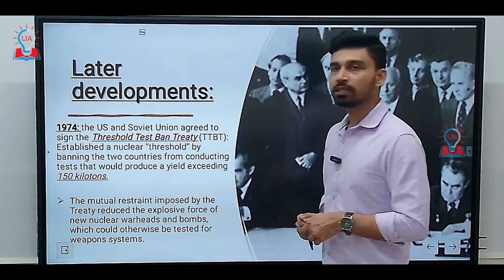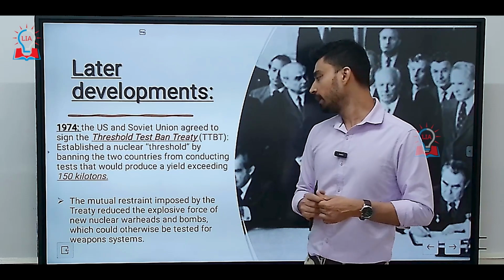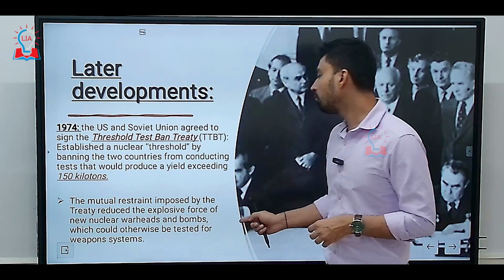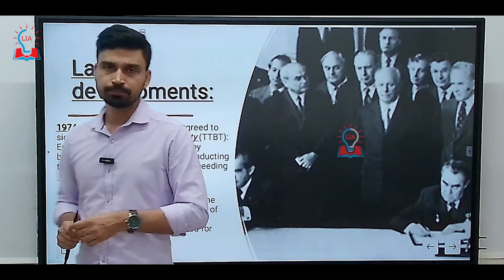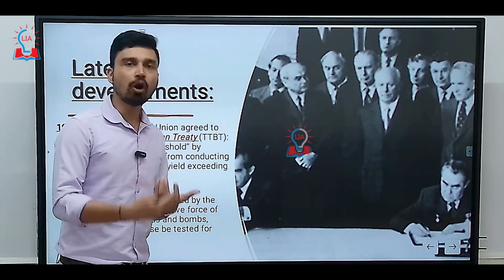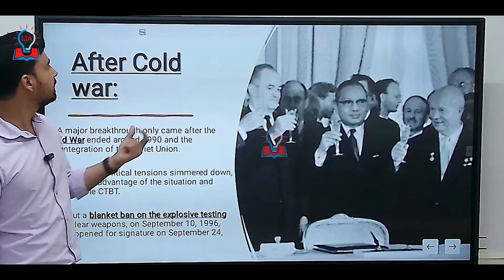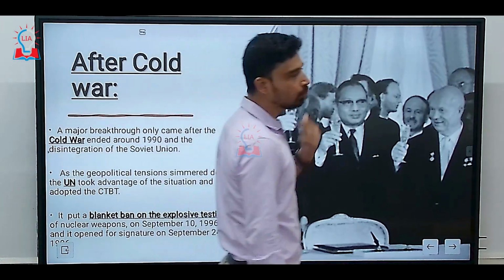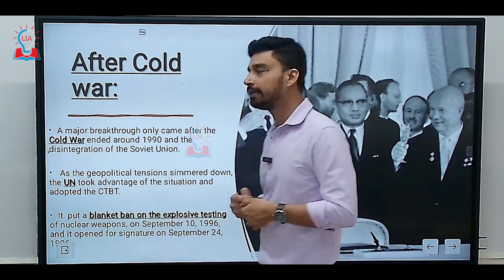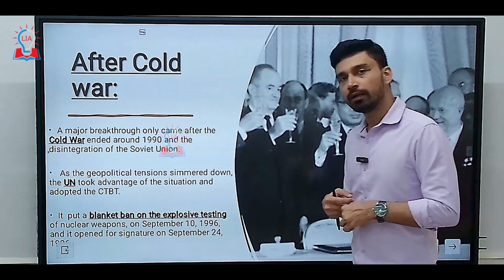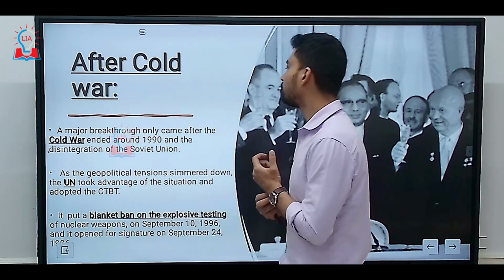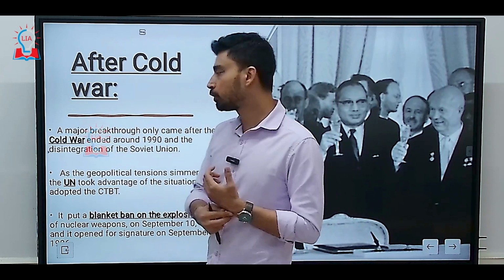The mutual restraint imposed by this Threshold Test Ban Treaty reduced the explosive force of new nuclear warheads and bombs which could otherwise be tested for weapons systems. However, nuclear weapon testing still continued because none of the treaties was able to completely ban it, and a new opportunity came with the end of the Cold War in the 1990s. It was 1991 when the Soviet Union broke into different nations, and a major breakthrough came after the Cold War ended and the Soviet Union disintegrated.